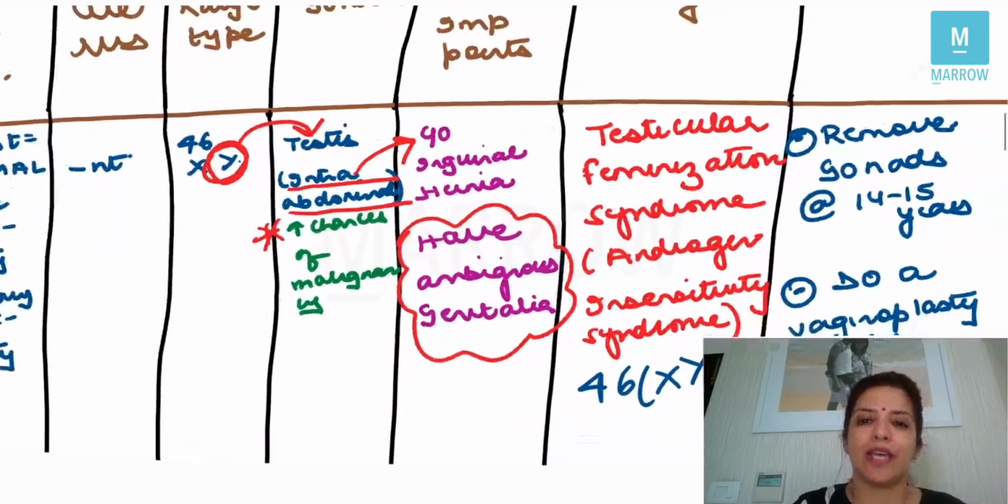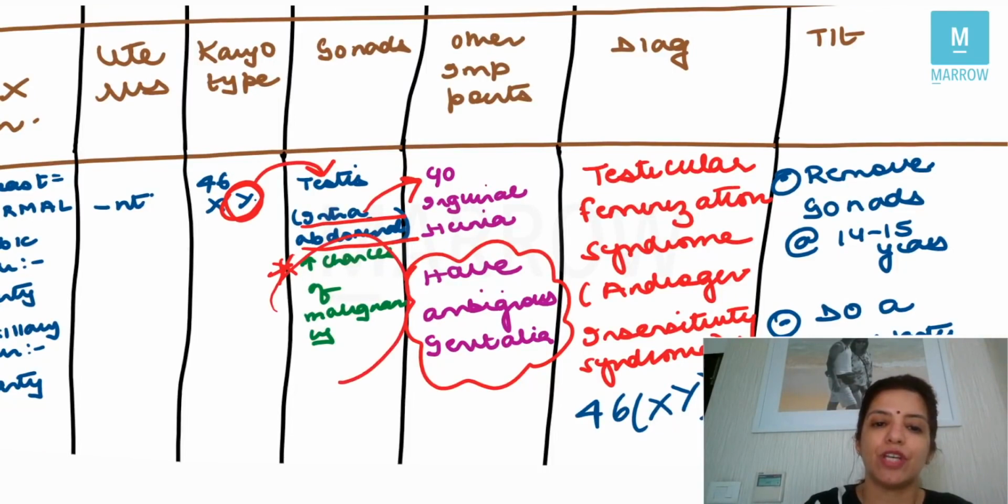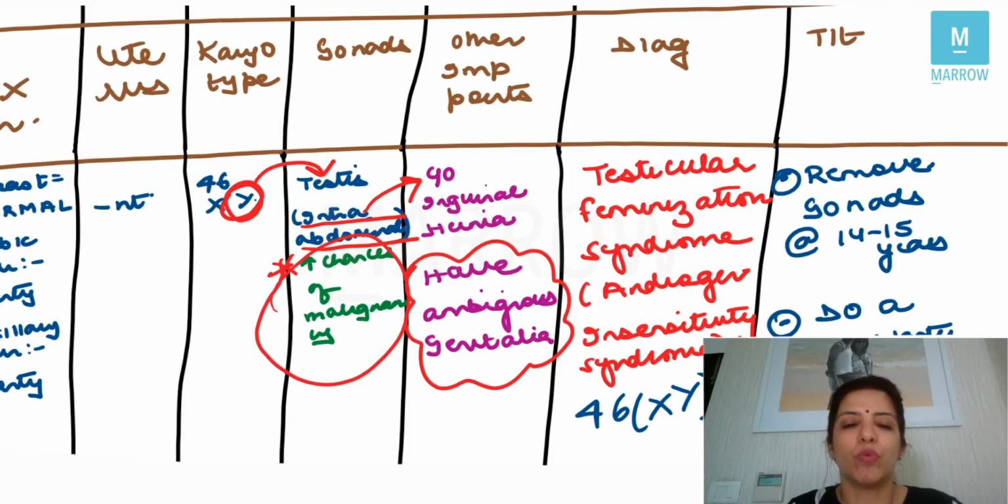Now, in this case, what will be the treatment? Because they have intra-abdominal testes and intra-abdominal testes have increased chances of malignancy, I will have to remove those testes. In other words, I will have to remove the gonads at 14 to 15 years of age. Number two, I will do a vaginoplasty in them also, right?